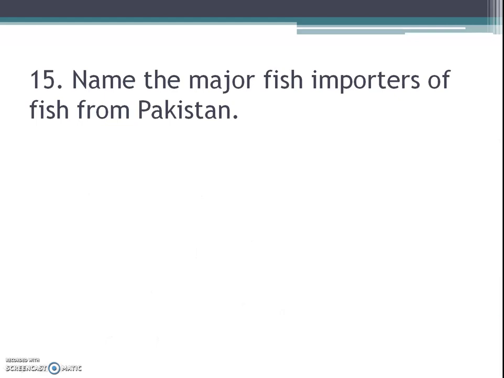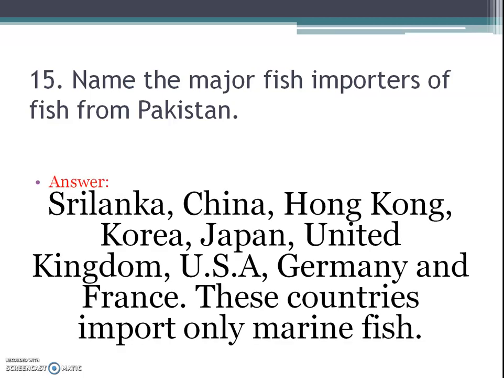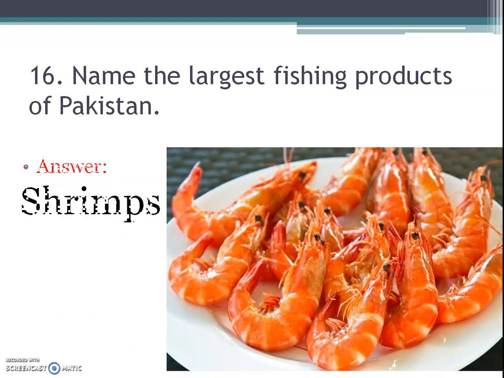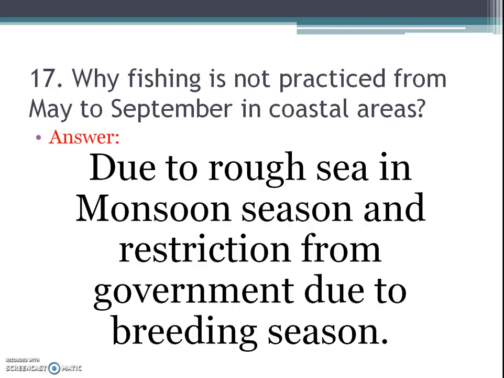Next question, name the major importers of fish from Pakistan. Answer is Sri Lanka, China, Hong Kong, Korea, Japan, United Kingdom, USA, Germany and France. These countries import only marine fish. Next question, name the largest fishing products of Pakistan. Answer is shrimps.